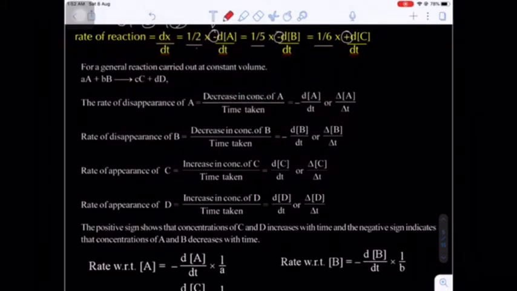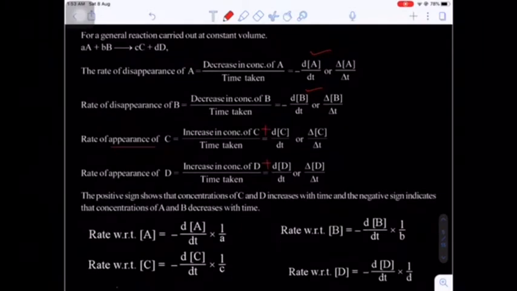The rate of disappearance of A, that is, the change in concentration of A with respect to time, is minus dA by dt. Similarly, the disappearance of B is minus dB by dt. The rate of appearance of C, appearance is the formation, because the products will always be formed, is plus dC by dt, and appearance of D is plus dD by dt. Are you getting my point?